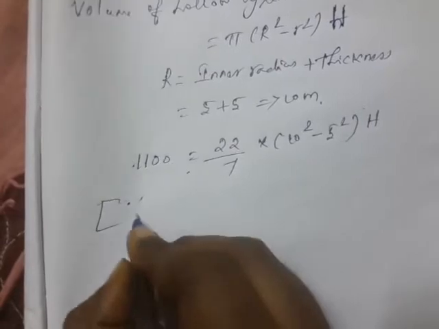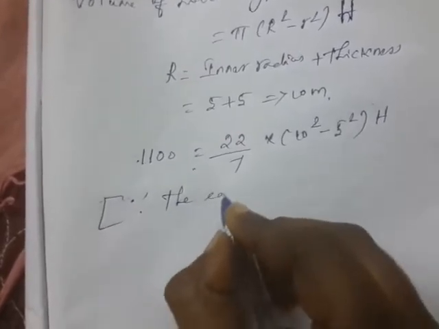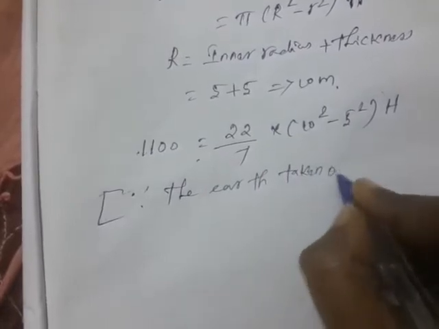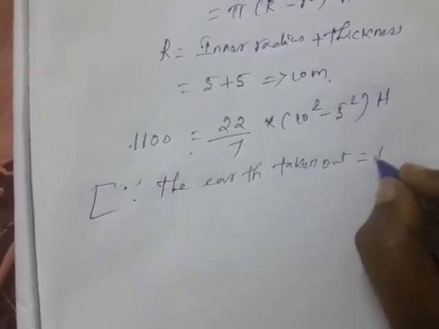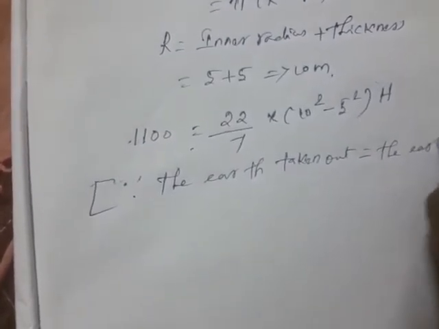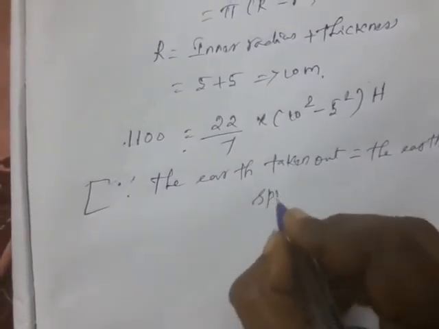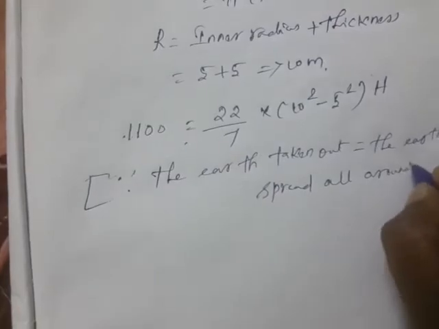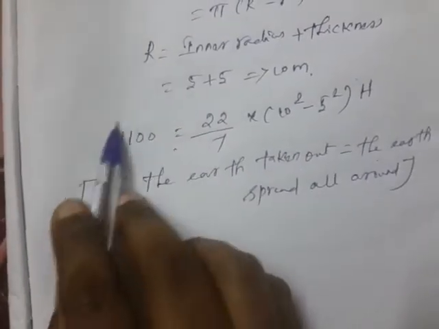So here you have to write the earth taken out is equal to the earth spread all around. So both are equal. That's the reason only here I will put the 1100.